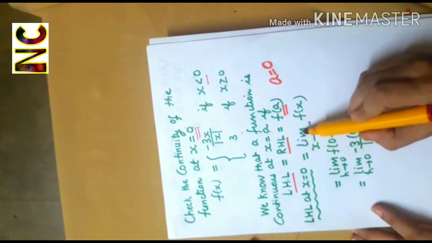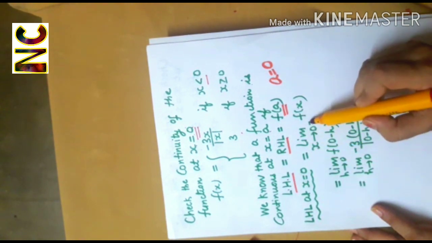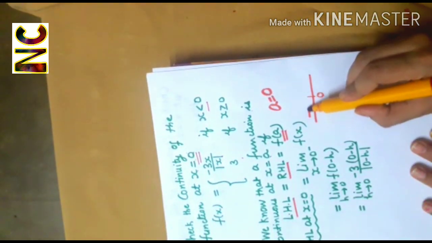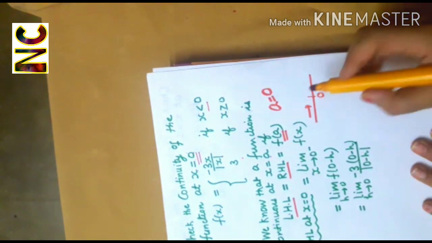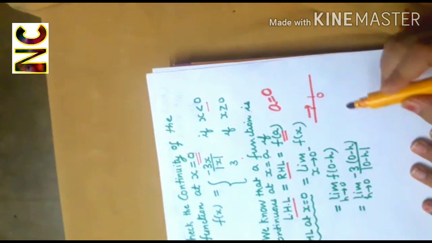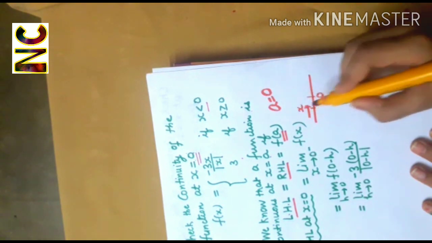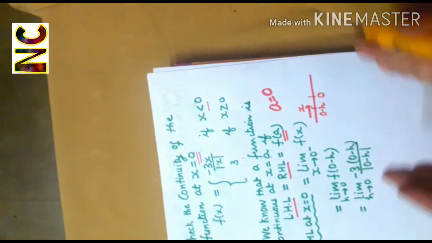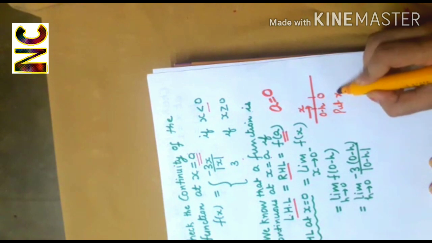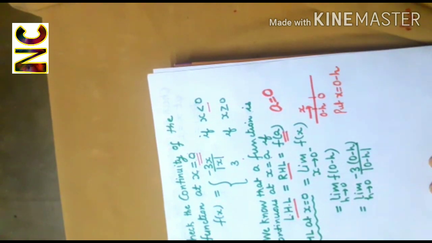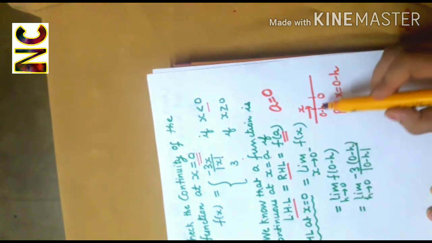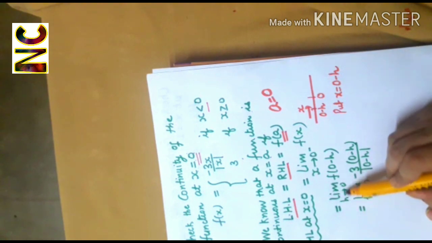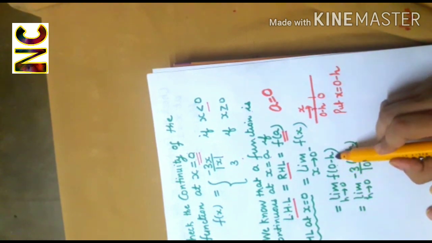Left-hand limit is denoted by limit f(x) as x tends to 0 minus. Left-hand limit means that you are approaching 0 from the left-hand side. That means you are at a value smaller than 0. So if this is your x, then it will be smaller than 0, that is 0 minus h. So here we will put x is equal to 0 minus h. As x approaches 0, h will tend to 0. So we will get limit h tends to 0, f(0 minus h).